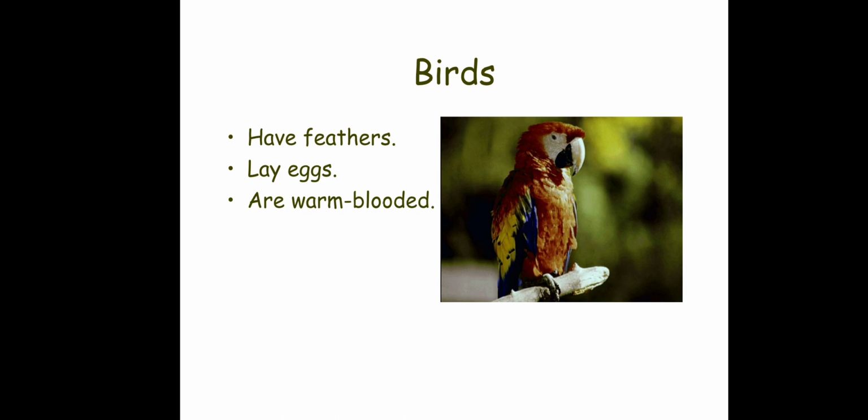So again, when we say warm-blooded, I will be correcting the first sentence that I said earlier. If the organism or the animal cannot survive in extreme temperature conditions, that is called cold-blooded.